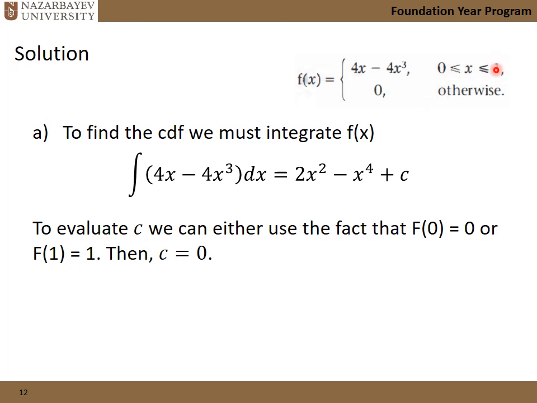So if this is 5, for example, then in here you need to say F of 5 equals 1. And also don't confuse between this 0 and that 0. This is the farthest left value of x, and in this case, it's 0. If this one is minus 10, then in here you would say F of minus 10 equals 0.